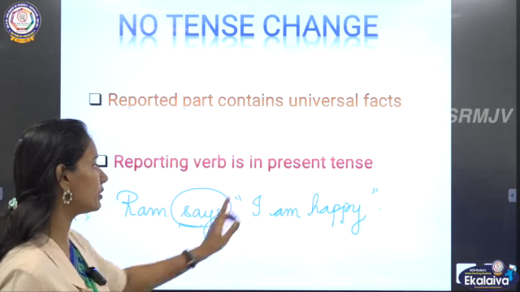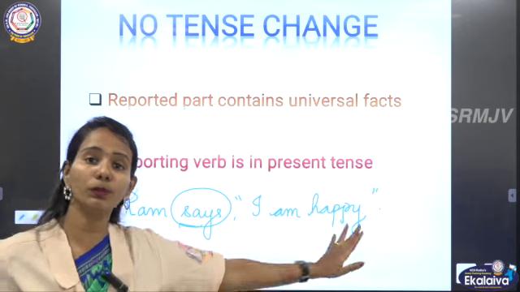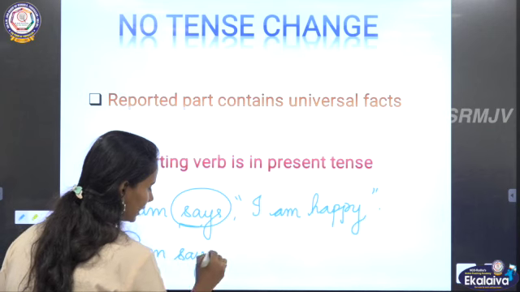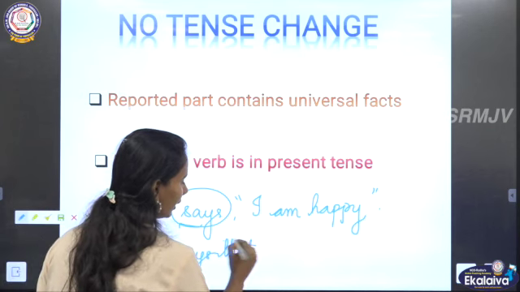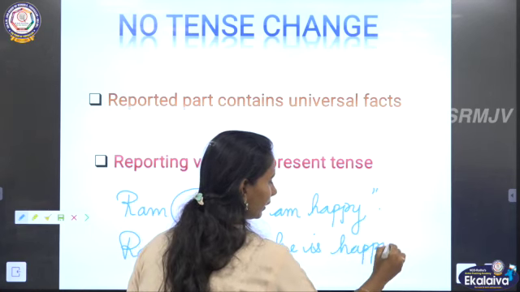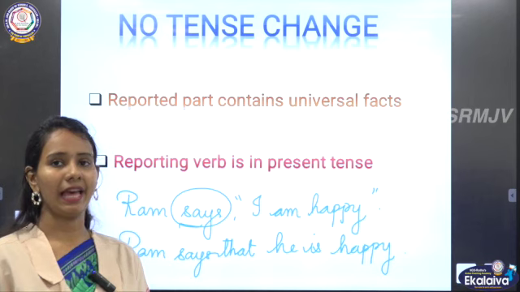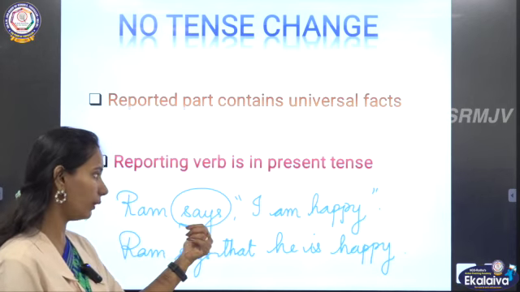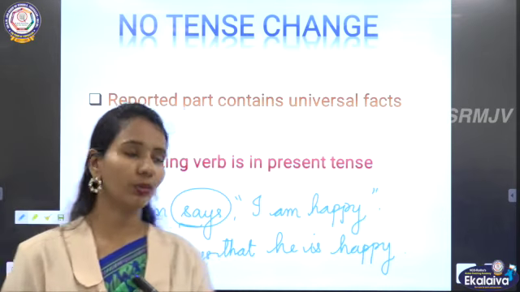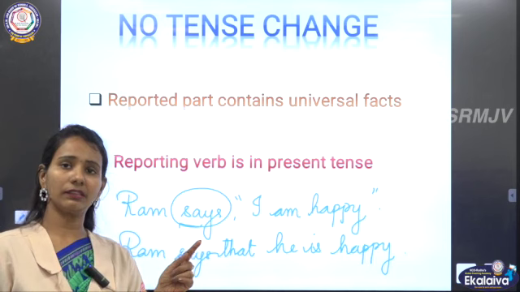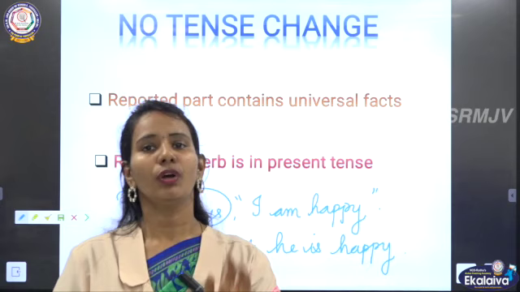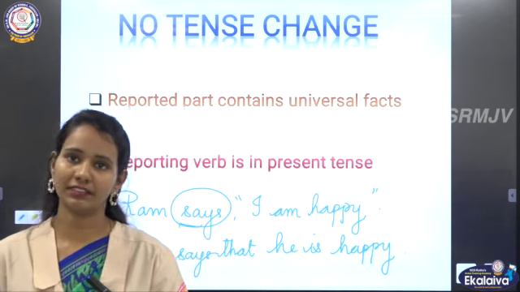If it is in the present tense, don't change the tense of the reported part. So, Ram says that he is happy. So, when the reporting verb is in the present tense, you must not do any tense change of the reported part. You have to write it as such, but make sure that you change the pronouns. In any case, you have to change the pronoun. Only the verb change, we follow rules and exceptions. Okay, children?